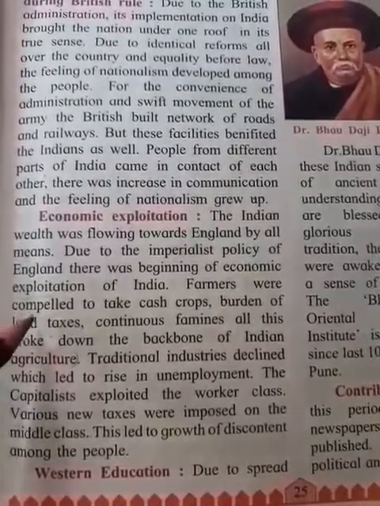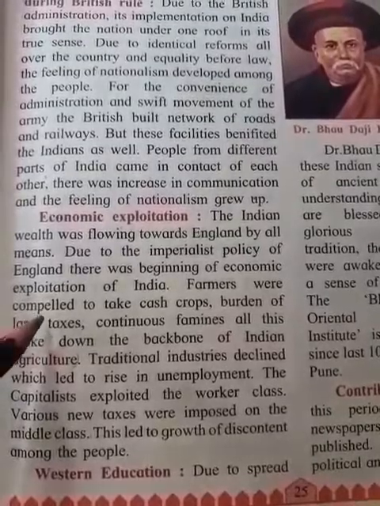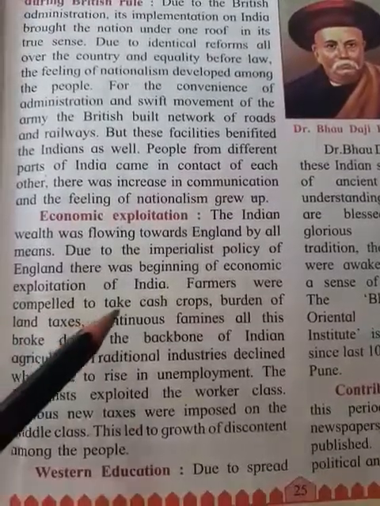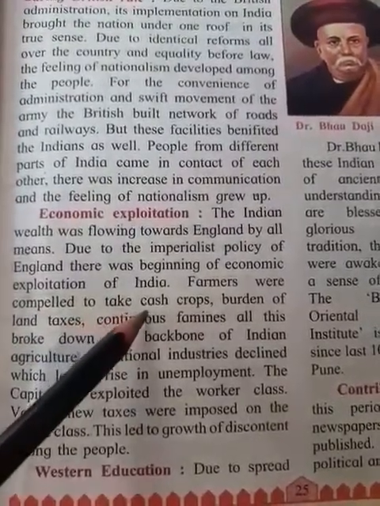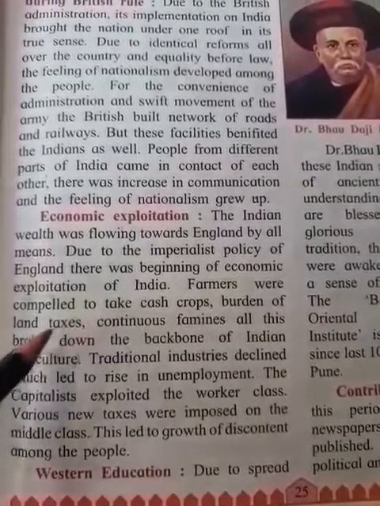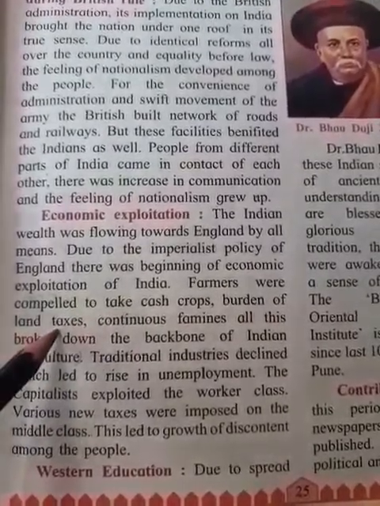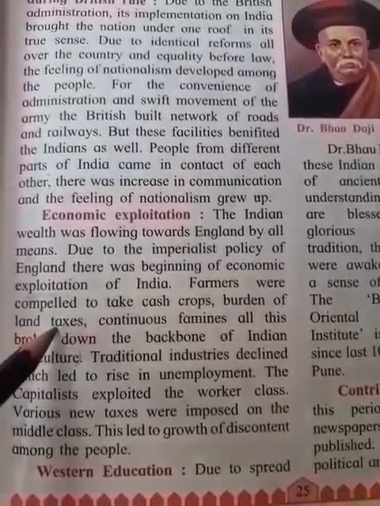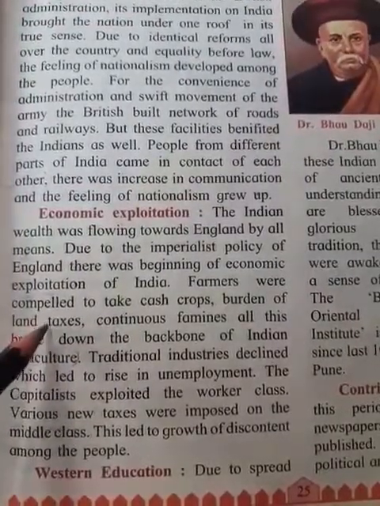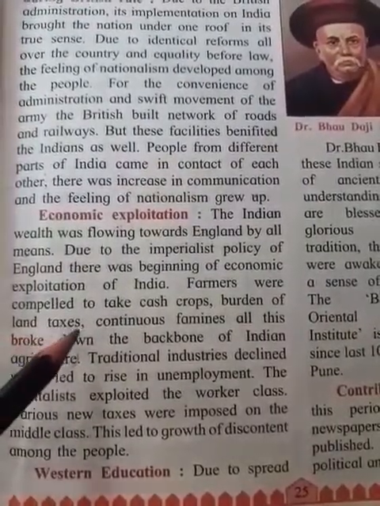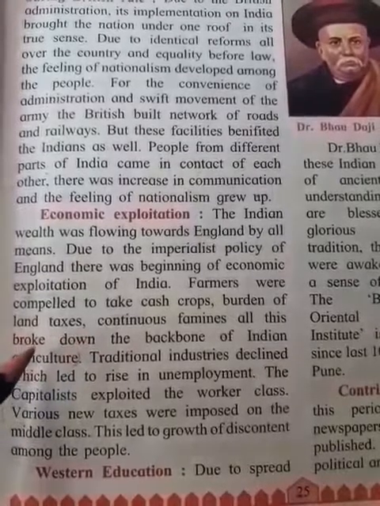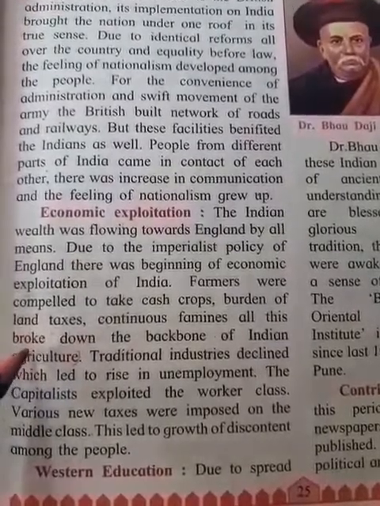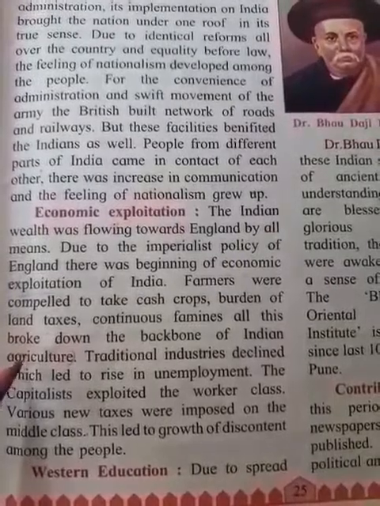Why? Because the British government was making it compulsory for them to take cash crops only, and in cash crops the risk was more. Burden of land taxes means though the drought is there, famine is there, flood situation is there, the farmer has to pay the land tax. Then because of the continuous famine and all this, the farmers became weakened.